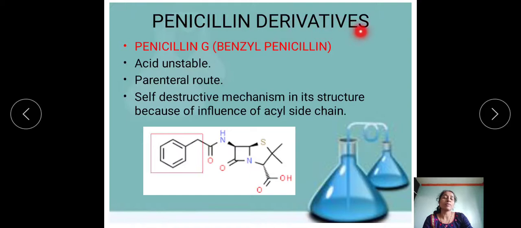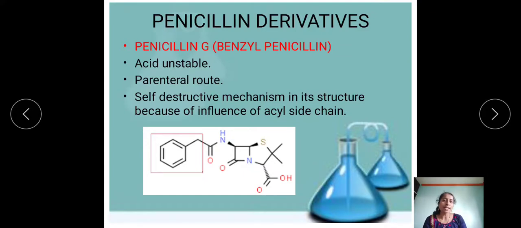Let's see penicillin examples one by one. Penicillin G is nothing but benzyl penicillin. Benzyl penicillins are acid unstable, so the parenteral route of administration is preferred, and there is a self-destructive mechanism in its structure because of the influence of the acyl side chain. That is highlighted over here. Penicillin G as well as penicillin V and phenethicillin are considered penicillinase susceptible penicillins.